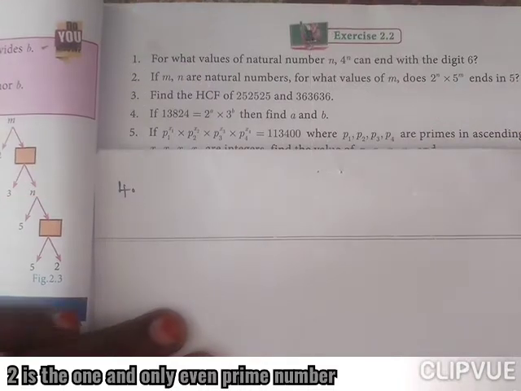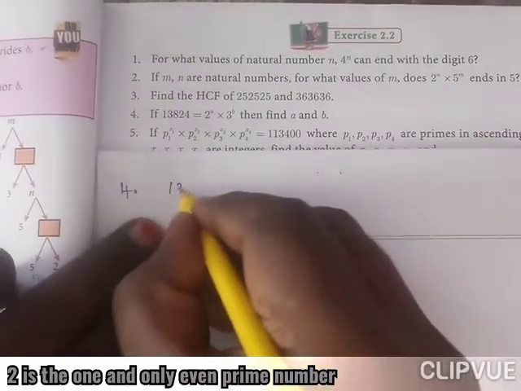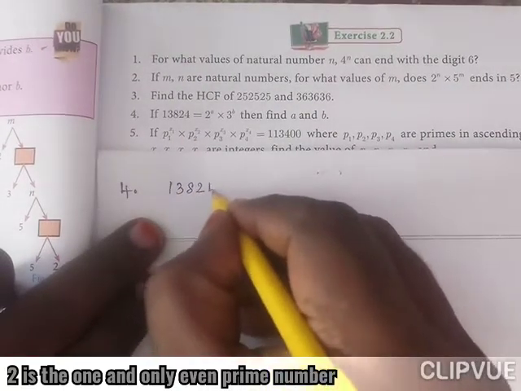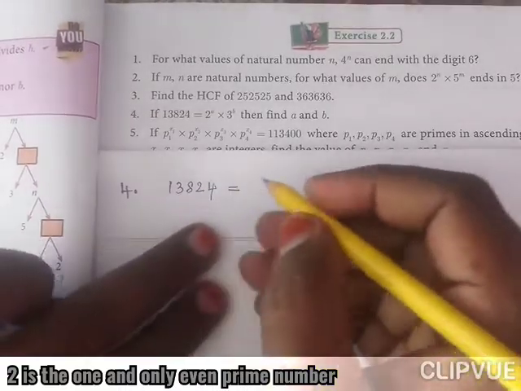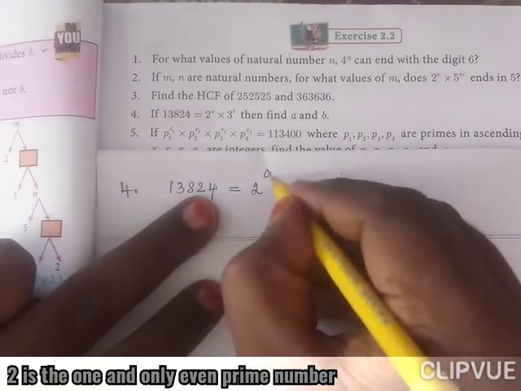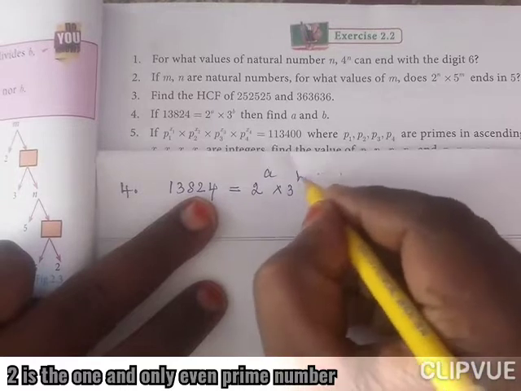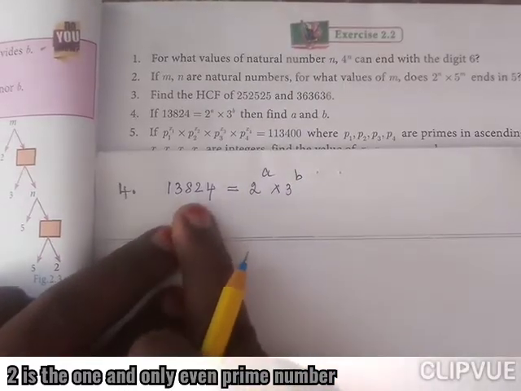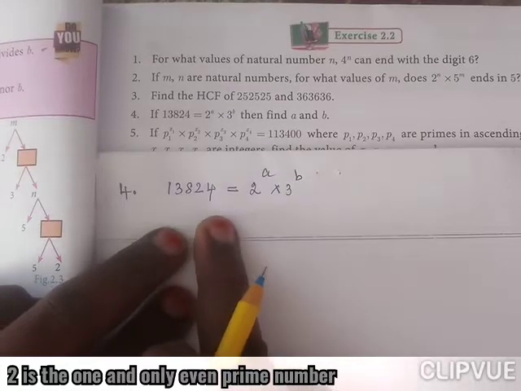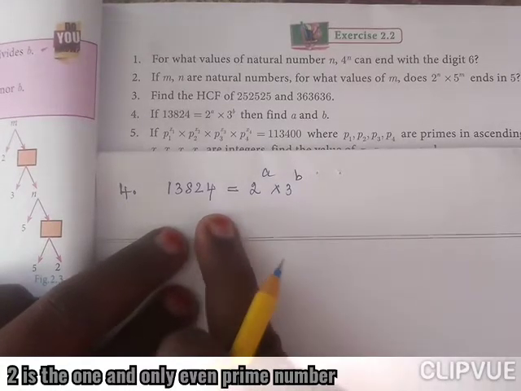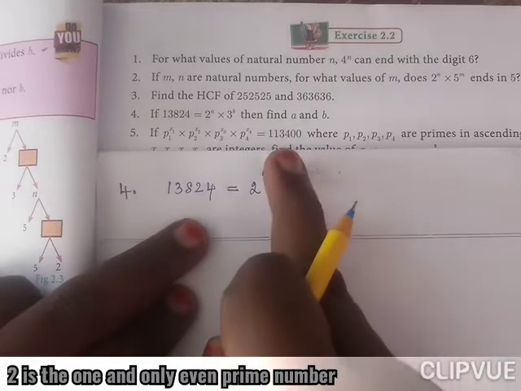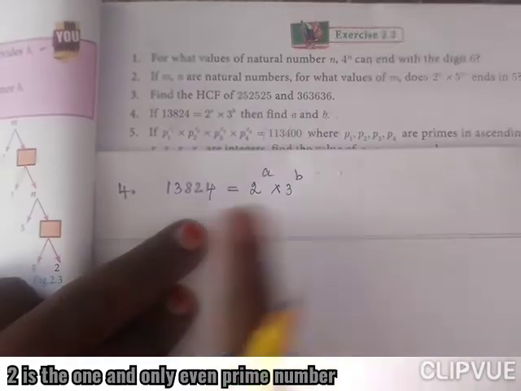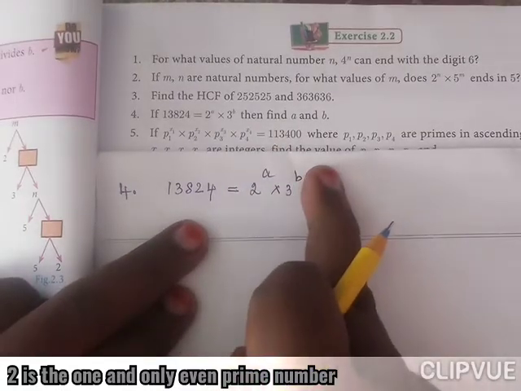Question number 4. If 13824 can be written as 2 power A into 3 power B, this number 13824 can be written in the form of 2 power a natural number and 3 power another natural number.